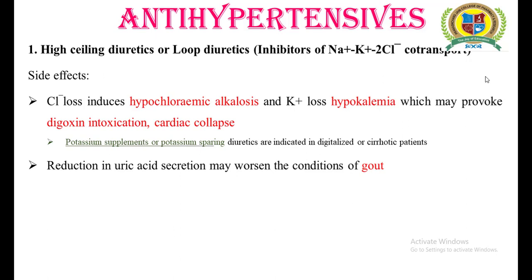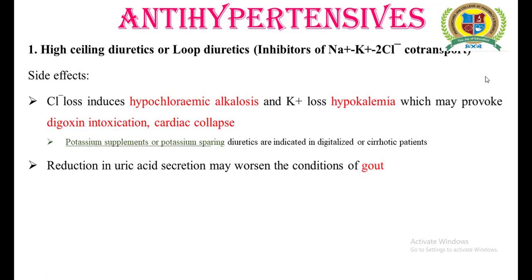Dear friends, it has been found that when loop diuretics or thiazide diuretics are given, it results in reduction of uric acid secretion. The reason is that there is competition for tubular secretion between these diuretics and uric acid. As we discussed earlier, there are different transport systems for the tubular secretion of acidic drugs and basic drugs.